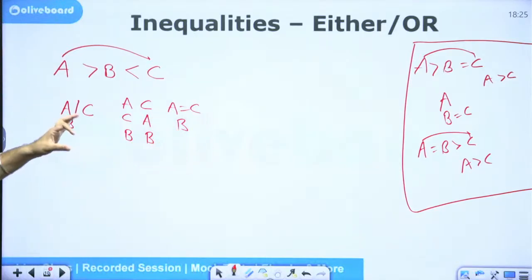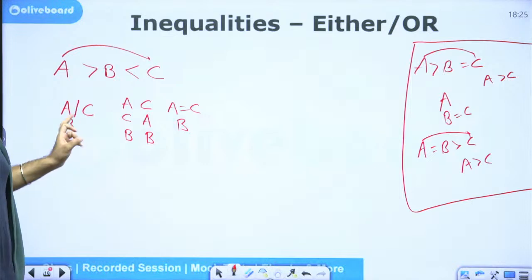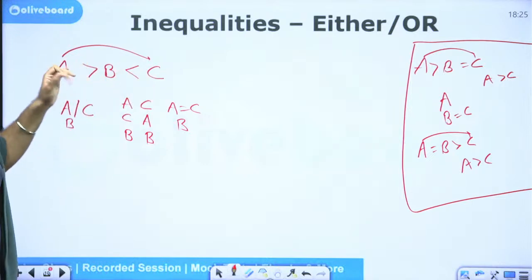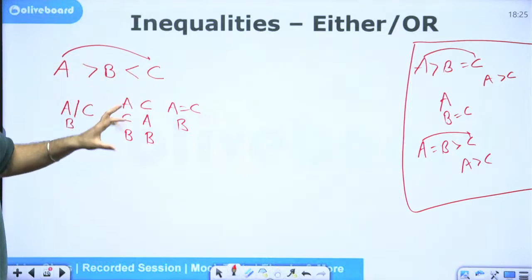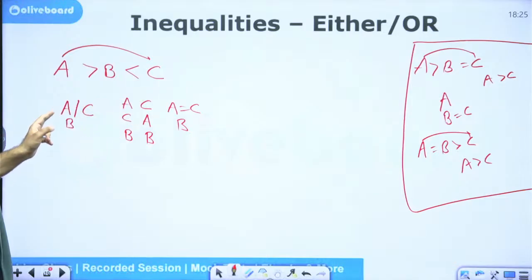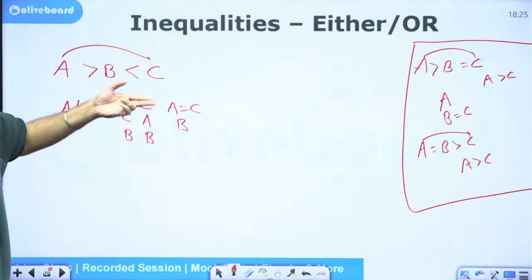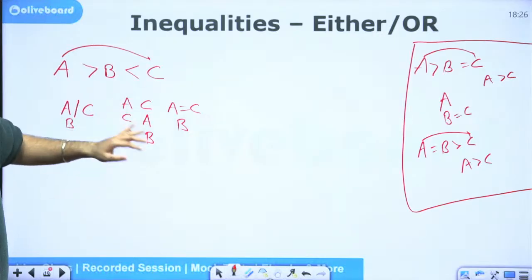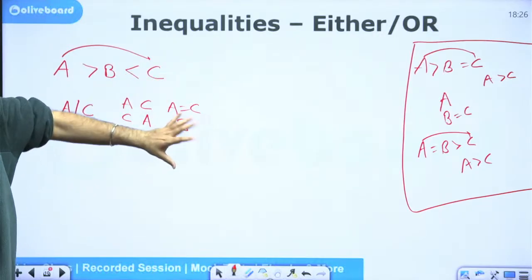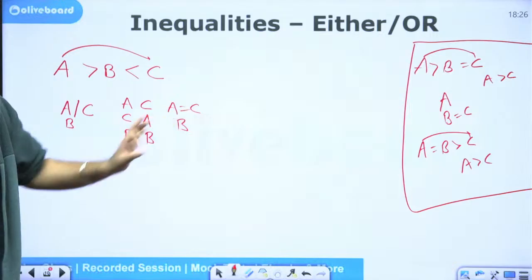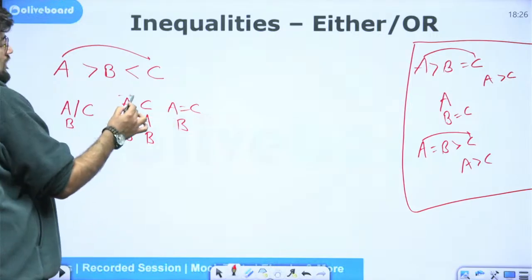In all the 3 cases, I am only sure of the fact that B is the smallest among these 3. But I don't know anything about the relationship between A and C. Maybe A is greater than C and both of them are greater than B. Maybe C is greater than A and both of them are greater than B. Or maybe A and C are equal and both of them are still greater than B. Do you understand? These are the 3 cases which can be formed here. Agree?